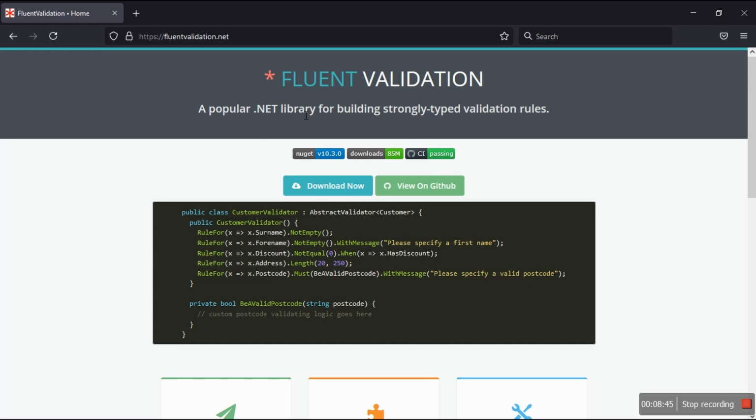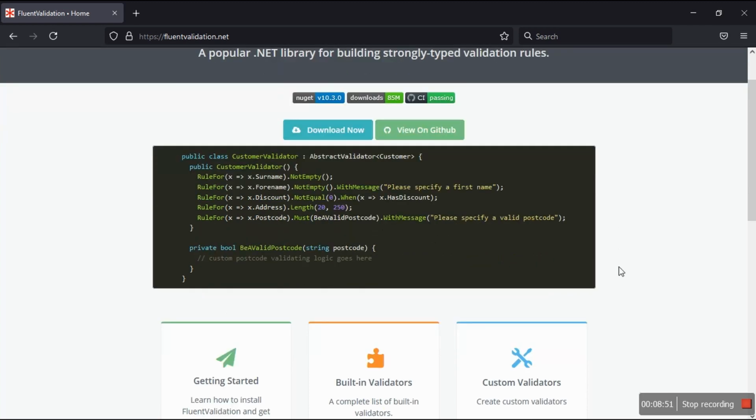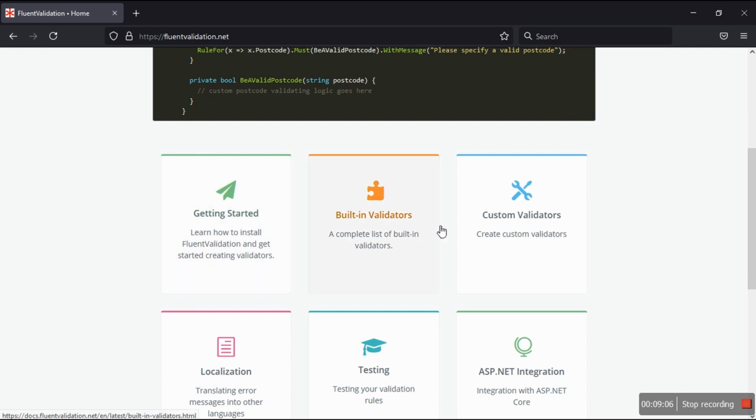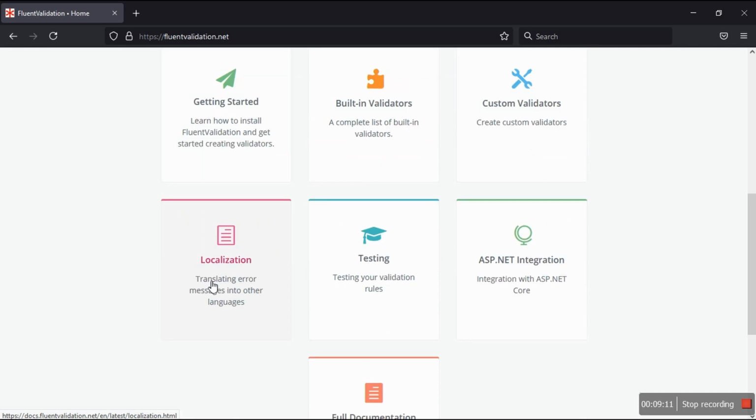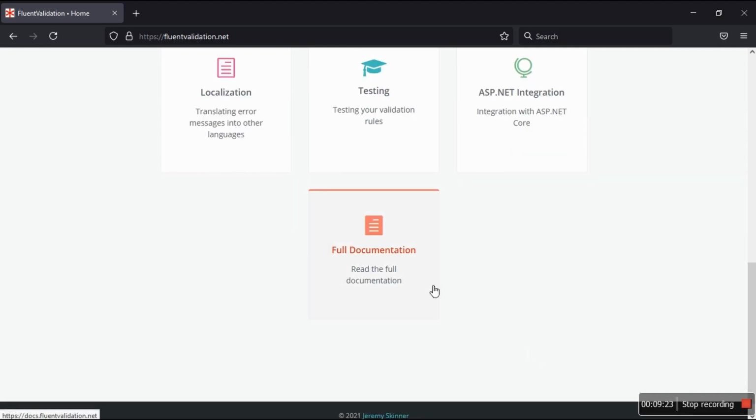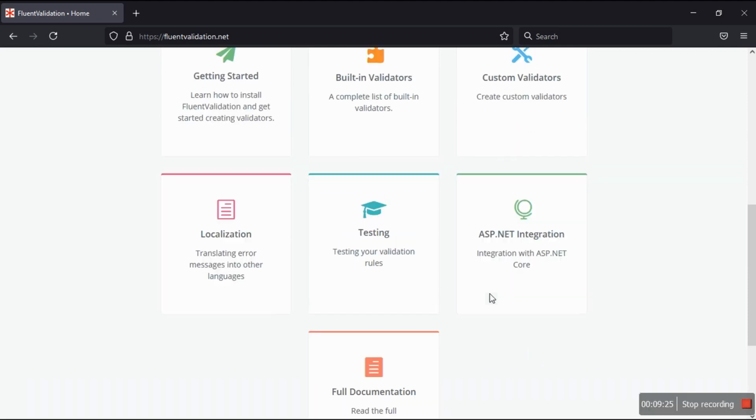It is a popular .NET library for building strongly typed validation rules. You can download it, view it on GitHub, and see the downloads and CI, which is continuous integration, and then the version number on NuGet, and the documentation. It has built-in validators, which we'll take a look at, and custom validators. We can get started with it. I haven't done localization, but I have tested my validation rules, ASP.NET integration, and then the full documentation. I've done this, trust me. So now it's your turn to do this.